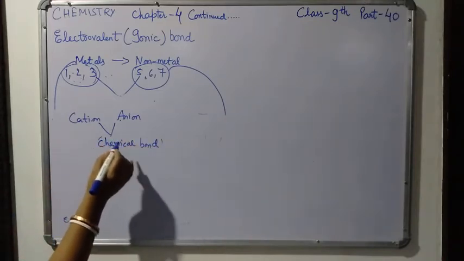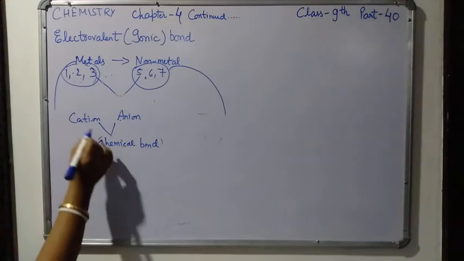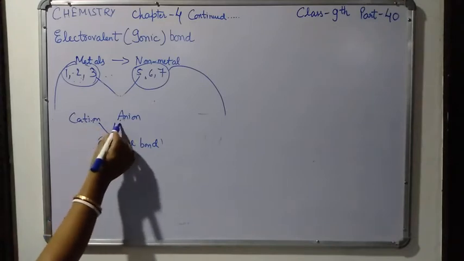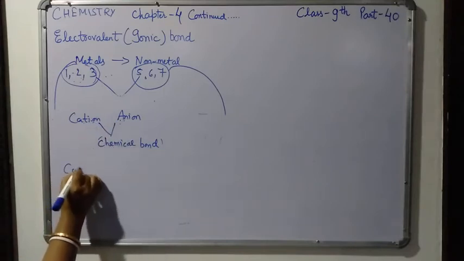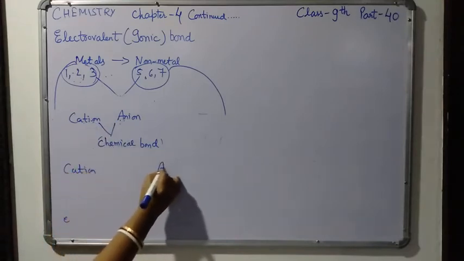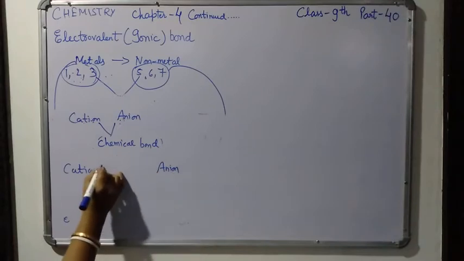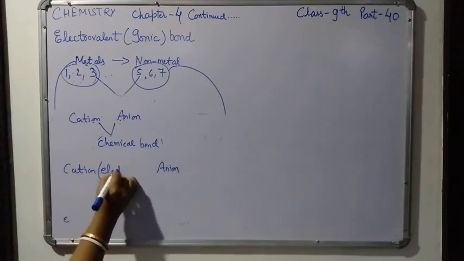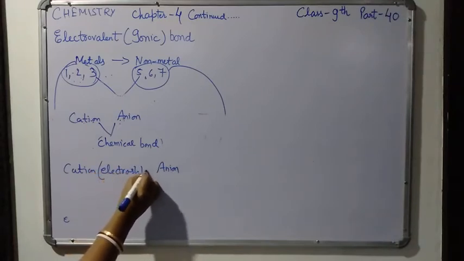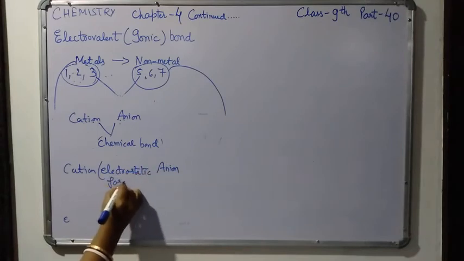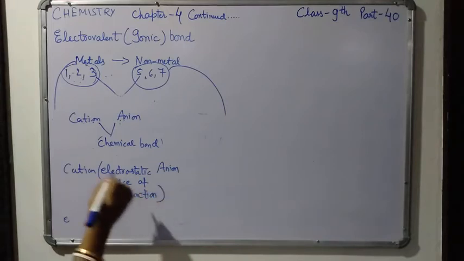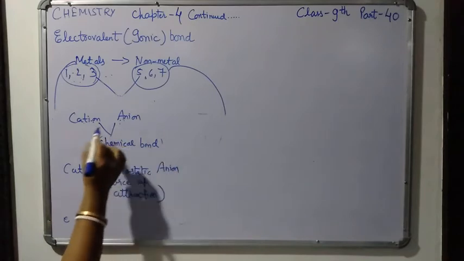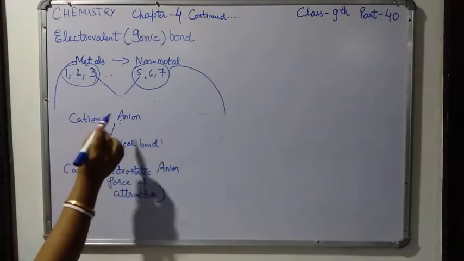This chemical bond is formed because of the electrostatic force of attraction between the cation and anion. In between cation and anion, one force is produced, and that force is called the electrostatic force of attraction. Because of this electrostatic force of attraction, one chemical bond is formed between cation and anion.